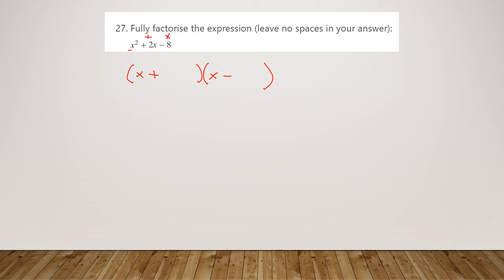And then we know that if we've got a positive 2x overall, the larger of our numbers is the positive one. So factors of 8, we're looking for a 4 and a 2. And we need to know that it's a positive 4 and a negative 2. So the numbers add together to make 2, but times together to make the minus 8. And again, we are done.